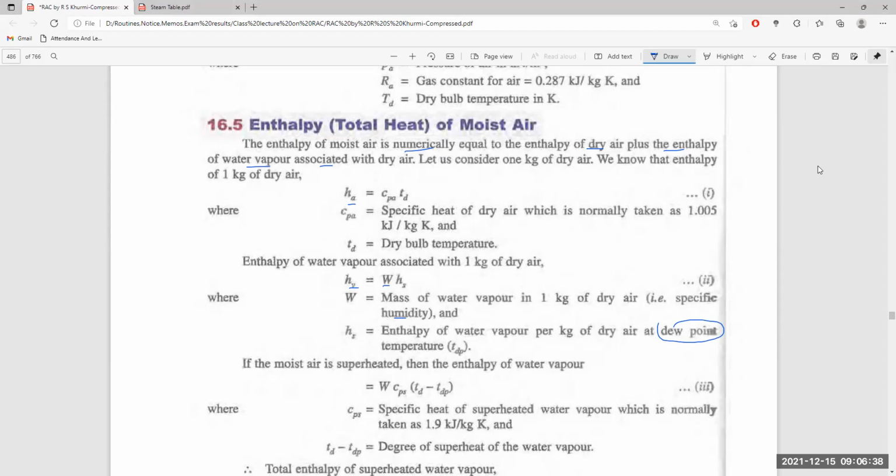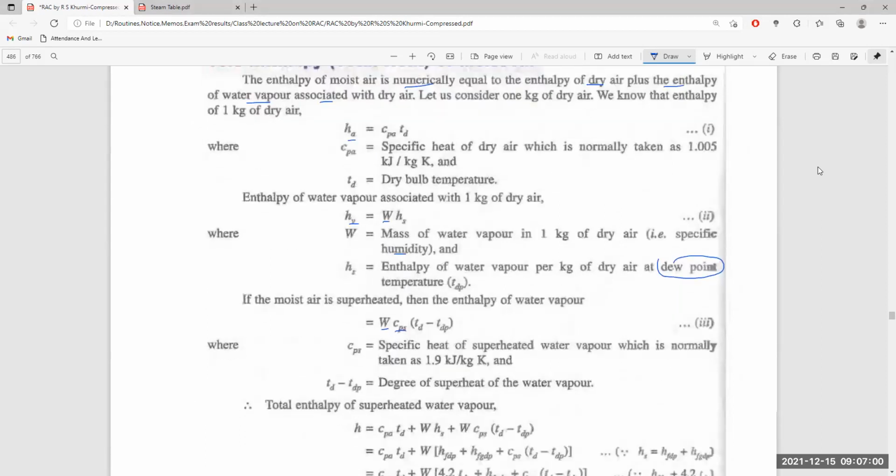Dew point temperature TDP. Now, if the moisture is superheated, then the enthalpy of water vapor is the mass of the water vapor multiplied by the specific heat of the superheated vapor and the temperature of the dry air minus the temperature of the superheated air, meaning the degree of superheat of the water vapor. Because the water vapor at dew point is the temperature of the air when it is fully saturated and at the point of forming droplets. And TD is the temperature of dry air where there is no moisture present here.